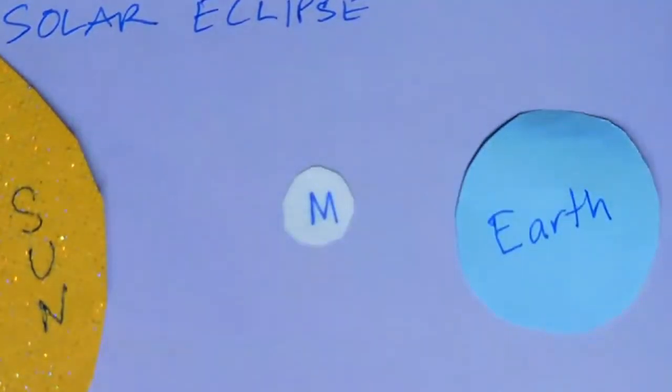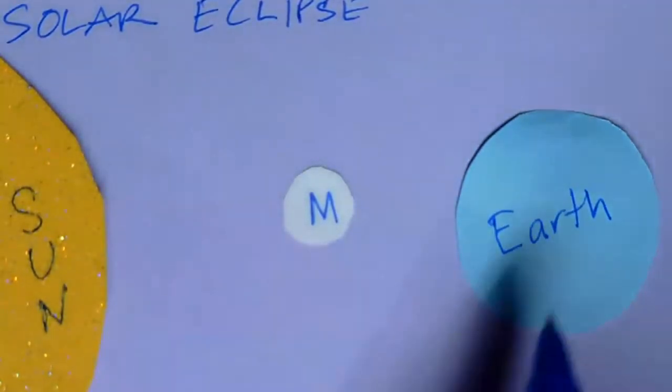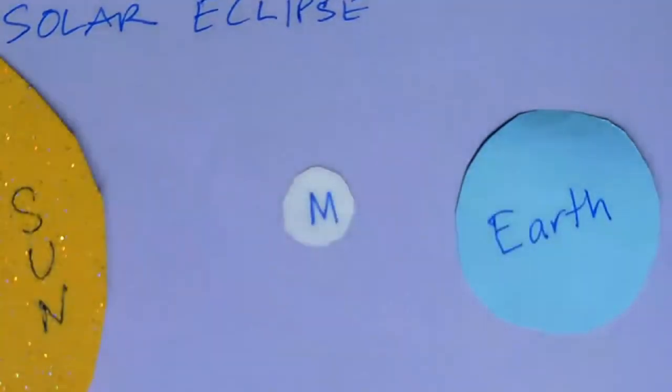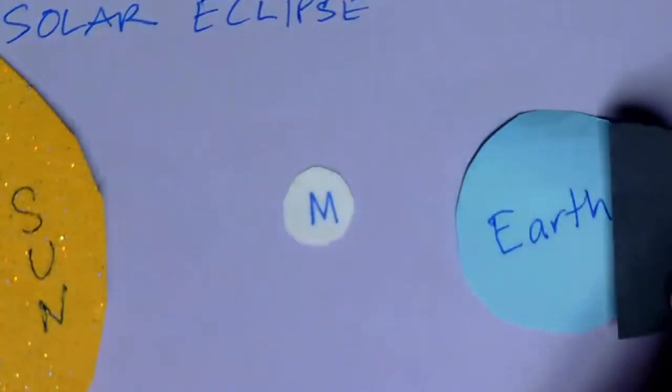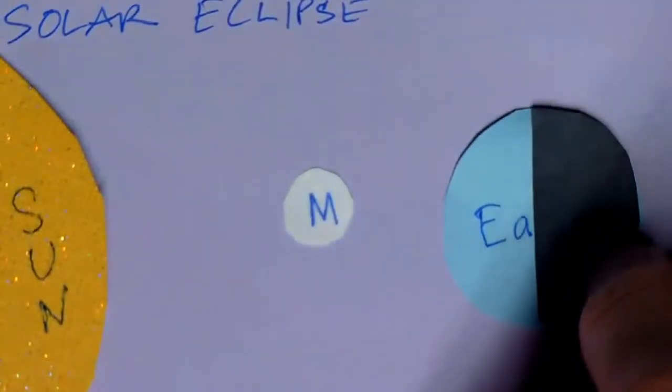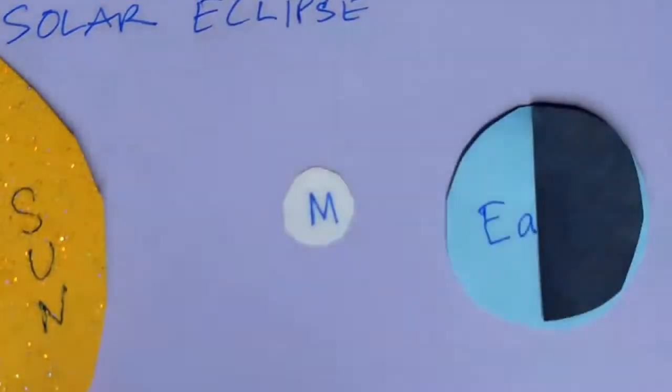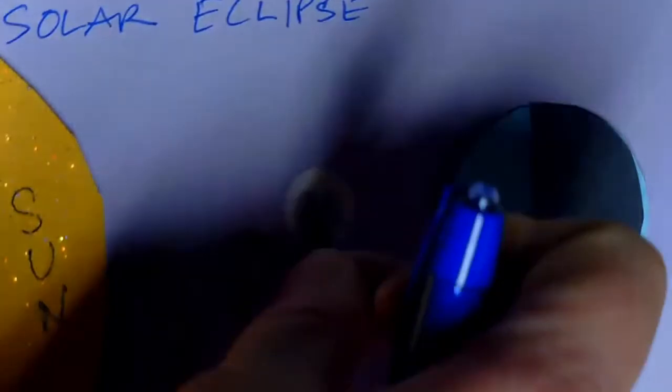We also know that as these things rotate, we have day and night. The reason we have day and night is because one side is always getting lit up by the sun's rays, and the other side that's away from it is dark. And the same thing for the moon.